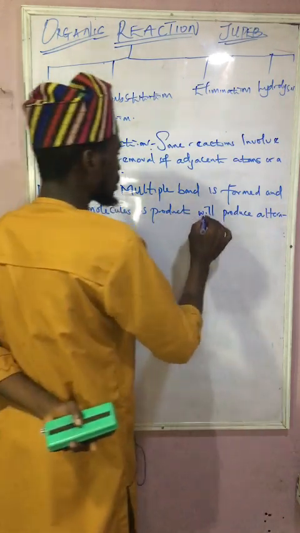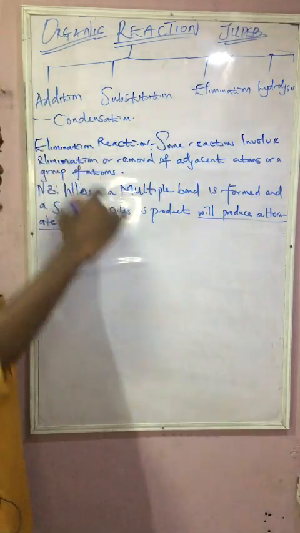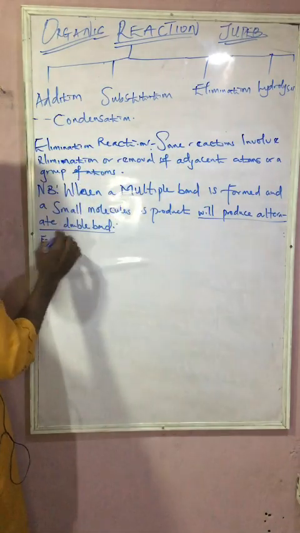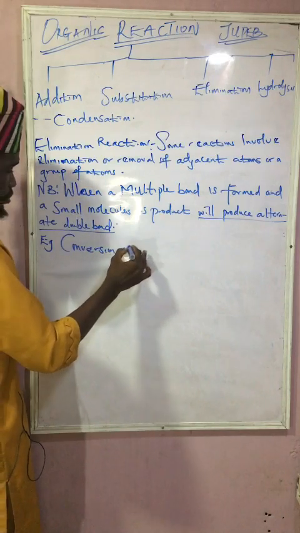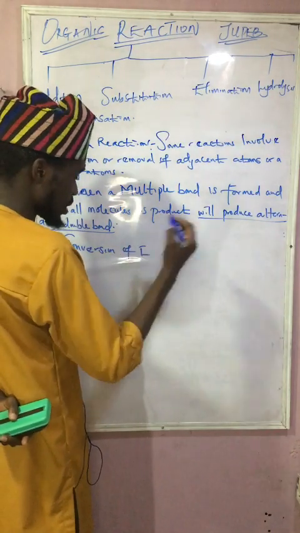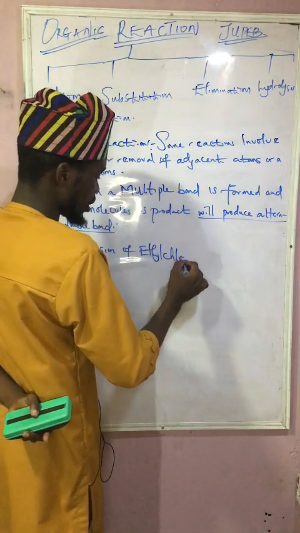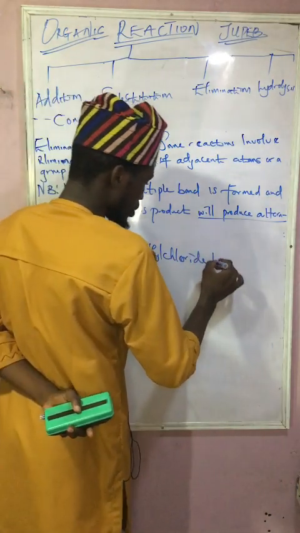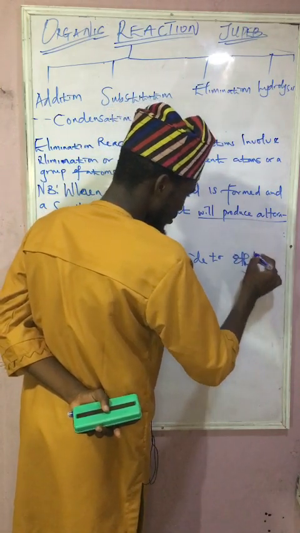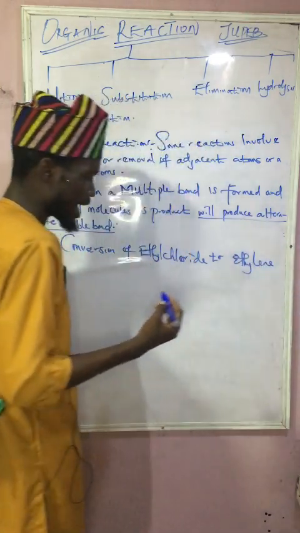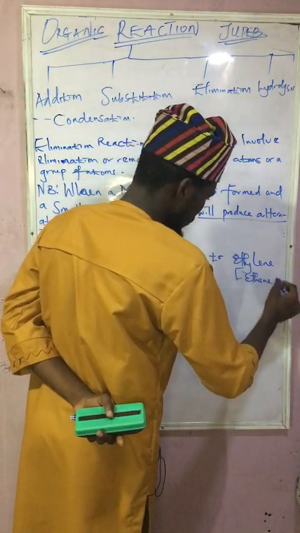This particular word now, I will have to explain it with an example. So to back it up with an example, conversion of ethyl chloride to ethylene. Some of you will be like, what is ethylene? Ethylene is the same thing as ethane.